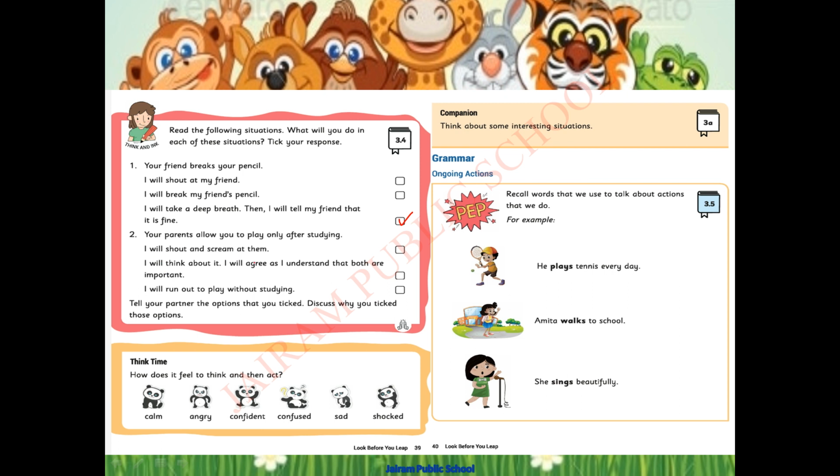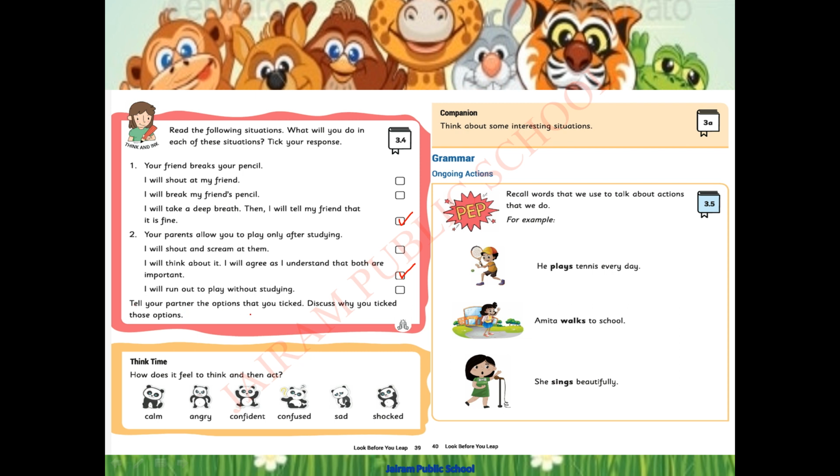I will shout and scream at them. Will you shout at your parents? No. I will think about it and I will agree as I understand that both are important. Already I said no. Put first thing first. Am I right? So you have to think and agree to them. I will run out to play without studying. Without studying, will you run out to play? No, that is a reactive people's habit. We should not do like that.